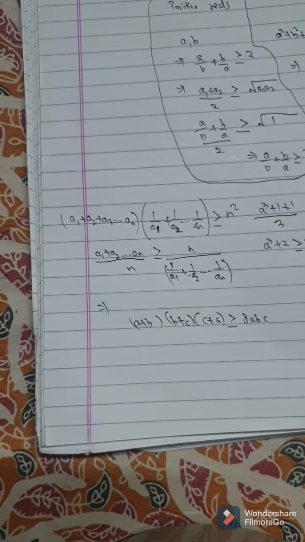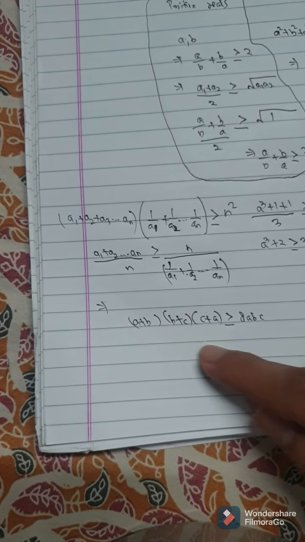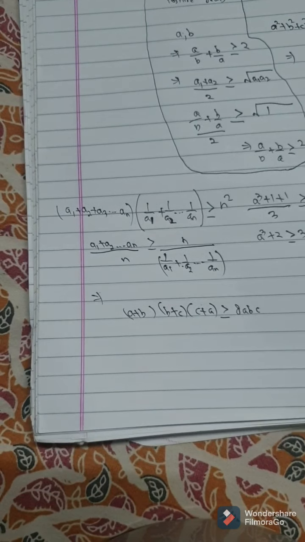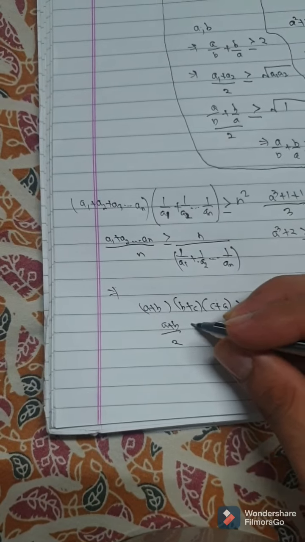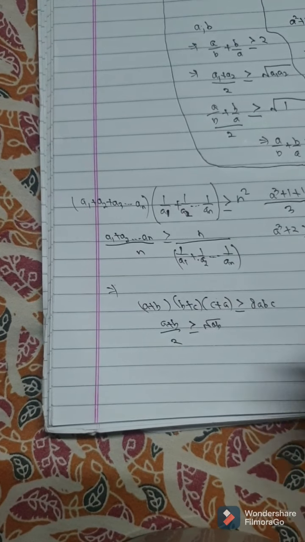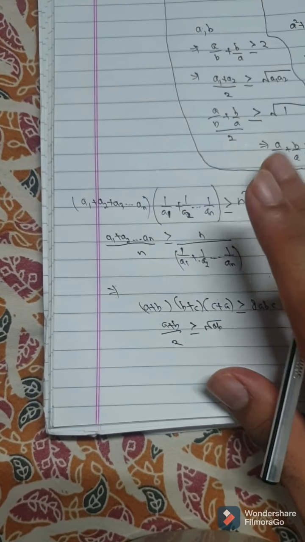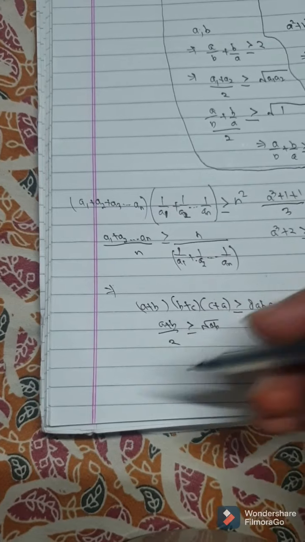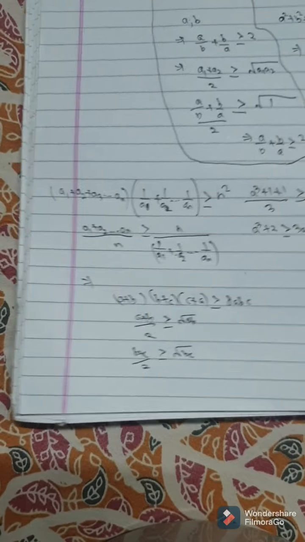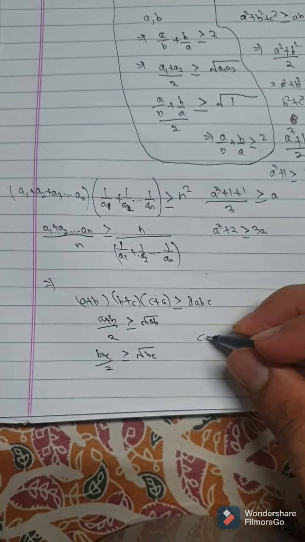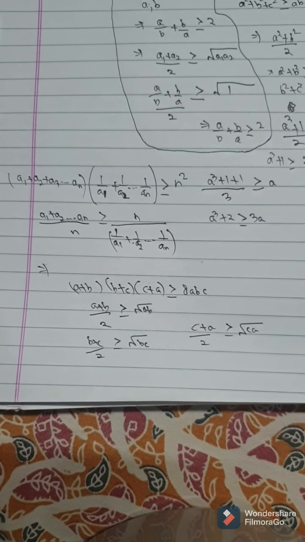One observation is that we can apply AM-GM to a plus b, b plus c and c plus a, and multiply that out. Let's try this. Apply AM-GM to a plus b. See, (a plus b) divided by 2 will be greater than or equal to the square root of ab. Similarly, (b plus c) by 2 is greater than or equal to the square root of bc. (c plus a) by 2 will be greater than or equal to the square root of ca. Let me write it out.